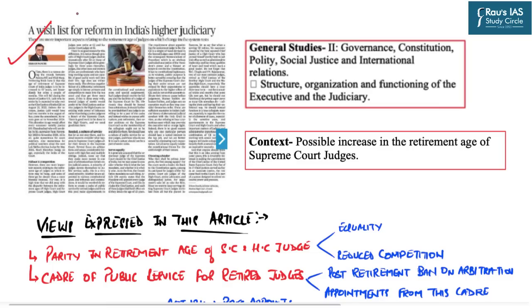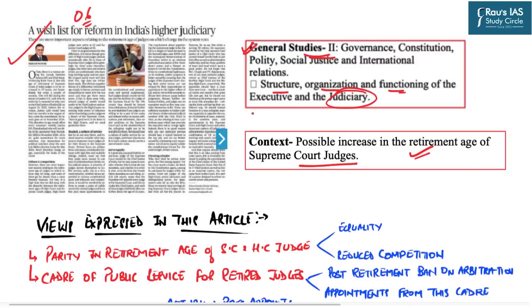This article has appeared at page number 6 in today's The Hindu Daily edition and is in context to the recent possibilities which point towards increasing the retirement age of the Supreme Court judges. This whole article is thus in relation to the reforms which can be done in this particular context. As far as the UPSC syllabus is concerned, this topic falls under General Studies Paper 2 and in the micro section of the structure, organization and functioning of the judiciary.